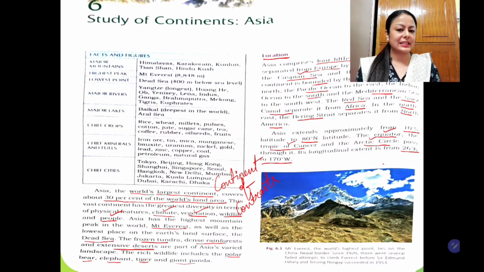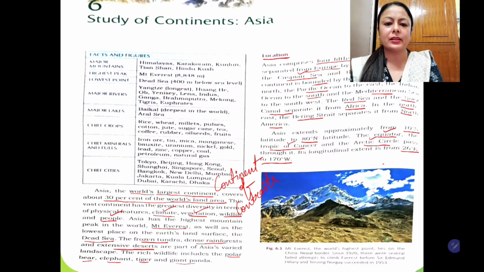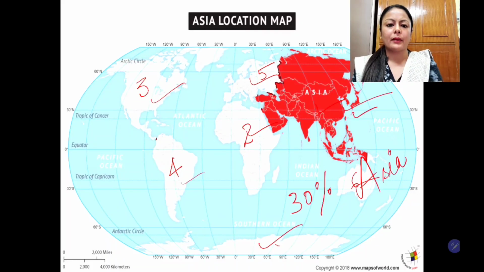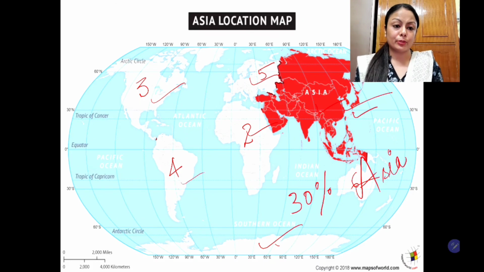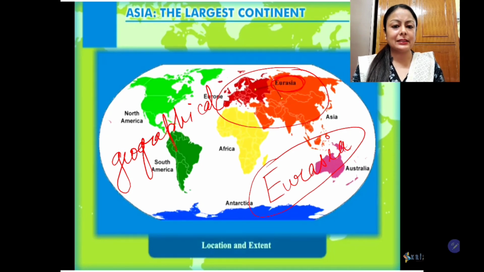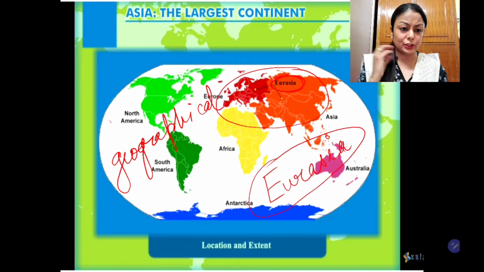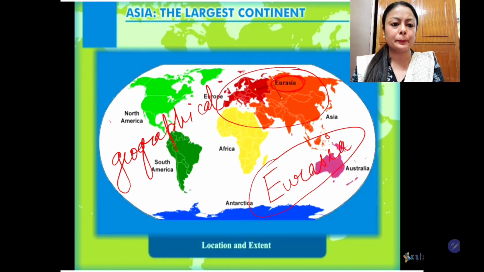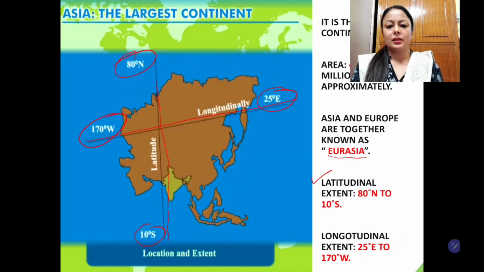So here we have seen the location and the extent of the continent, how much it is extending. Let's have a quick recap. We have seen the position of Asia compared to the rest of the world. We have seen how vast it is, and that along with Europe, Asia forms a single geographical unit known as Eurasia. We have seen the latitudinal and longitudinal extent of the continent.